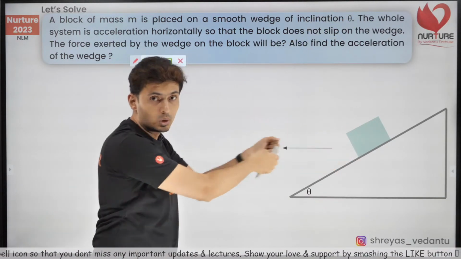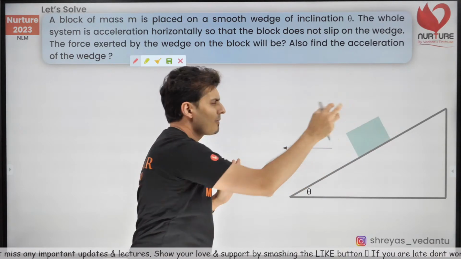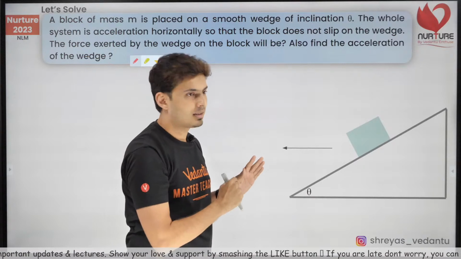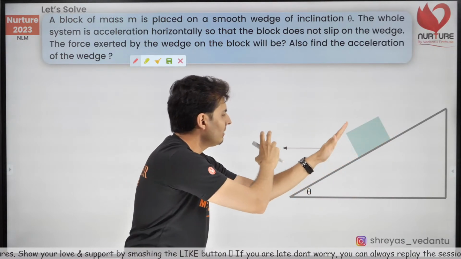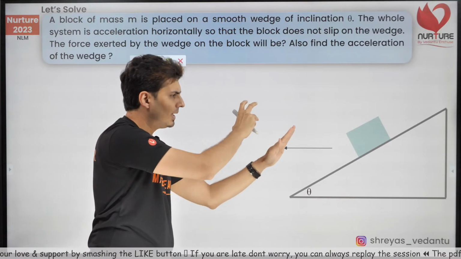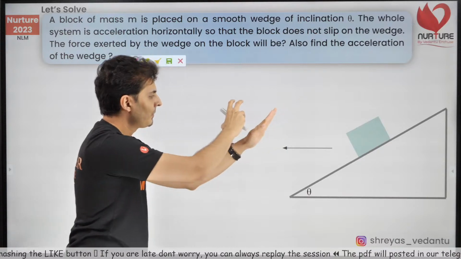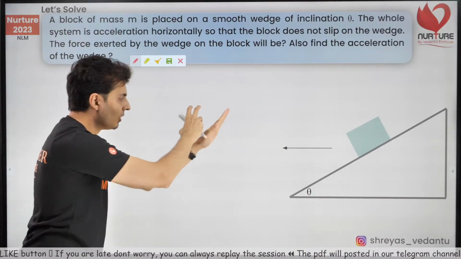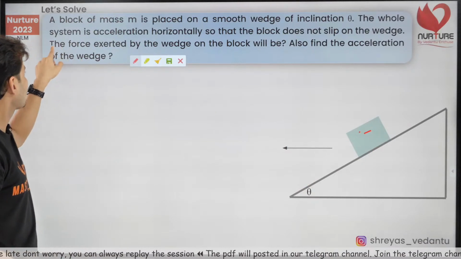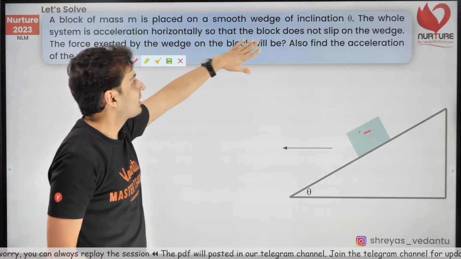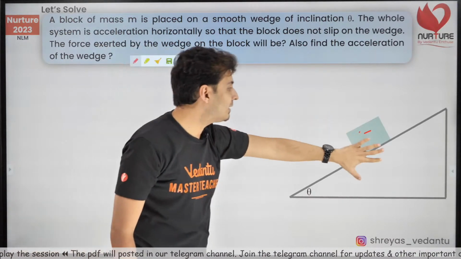But that is if you pull it too much. If you pull it too much, this block is going to go like that and it's going to fall there. But if you just pull it right, if you just push or pull it and accelerate it right, it will try to fall down or try to go up, but it will be maintained in equilibrium. So it will neither go up, nor go down. It will just go like this. So it will be at rest with respect to this wedge. And that's what the question is. So the question is, the block does not slip. So what should be the acceleration and what's the force by the wedge on the block?